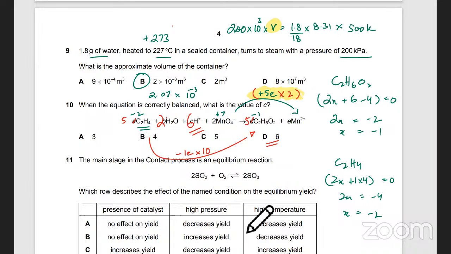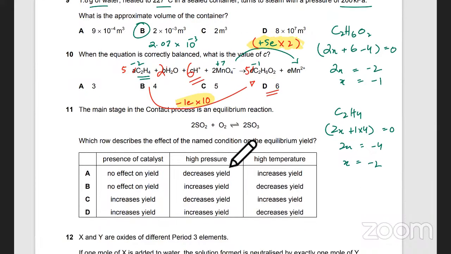Is this clear? This one took a long time. I don't think it would have been possible to just balance it right away. That would be impossible. Redox equations generally cannot be balanced in the normal way, okay? So you have to come up with the amount of electrons gained and lost, and then you balance it. Is this clear?